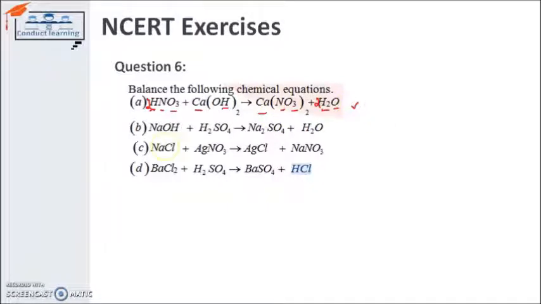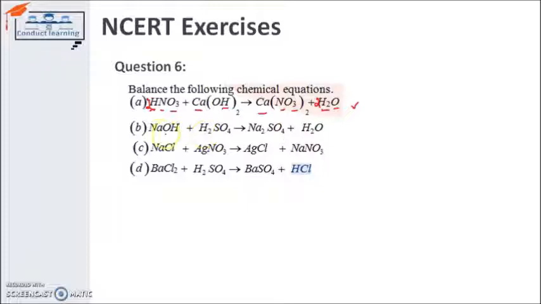After that, sodium hydroxide and hydrogen sulfate. H2SO4 and NaOH give sodium sulfate and H2O, water. So what is the balanced chemical equation for this reaction? Sodium is having 1 atom on this side and 2 atoms on the product side. Oxygen is having 5 atoms on the reactant side and 5 atoms on the product side. It's balanced. Hydrogen is having 3 atoms on the reactant side and 2 atoms on the product side. So I have to balance it. Oxygen is already balanced.